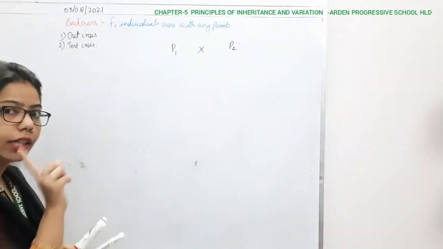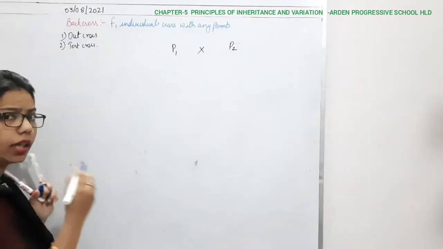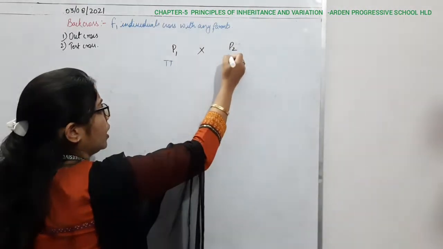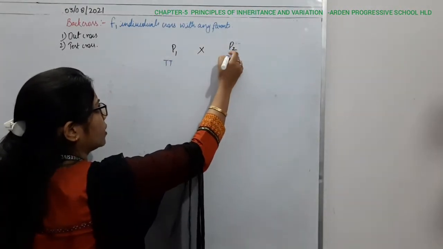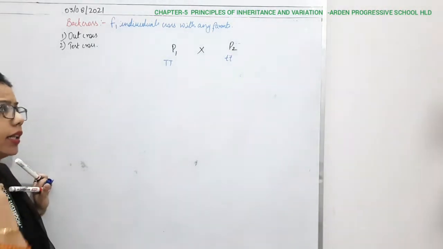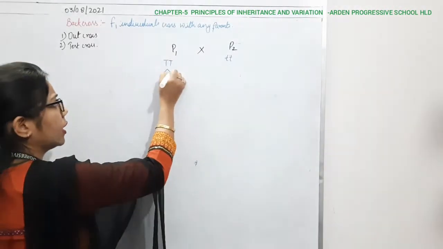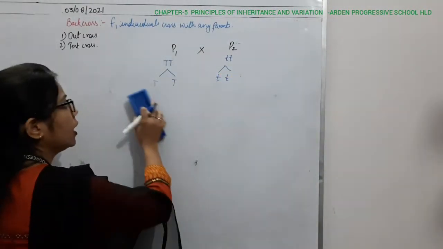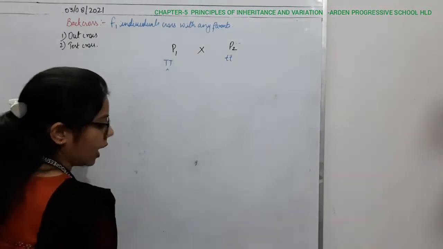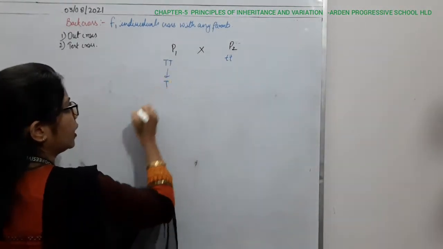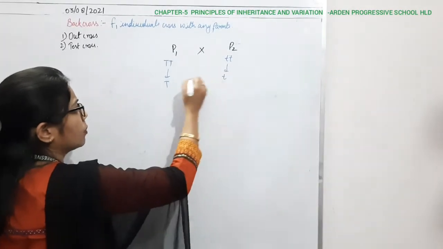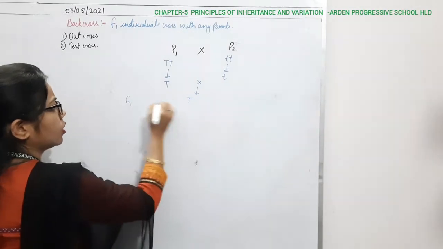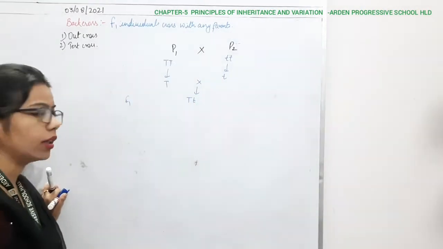So if I take one character, that is the plant height, with the genotype capital T capital T for parent 1, and here parent 2, small t small t, both are in homozygote condition, right? So from here they will make their gametes, capital T and small t. In very short, we are writing capital T and small t. From here we are getting the same type of gametes, and from here we are getting small t. So when we go for the crossing, in the F1 generation we are getting capital T and small t, right?